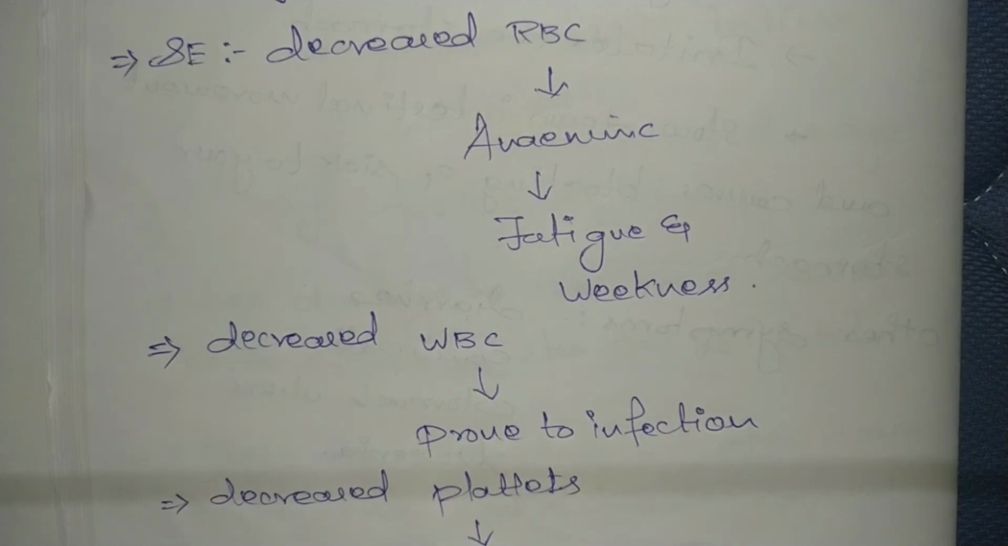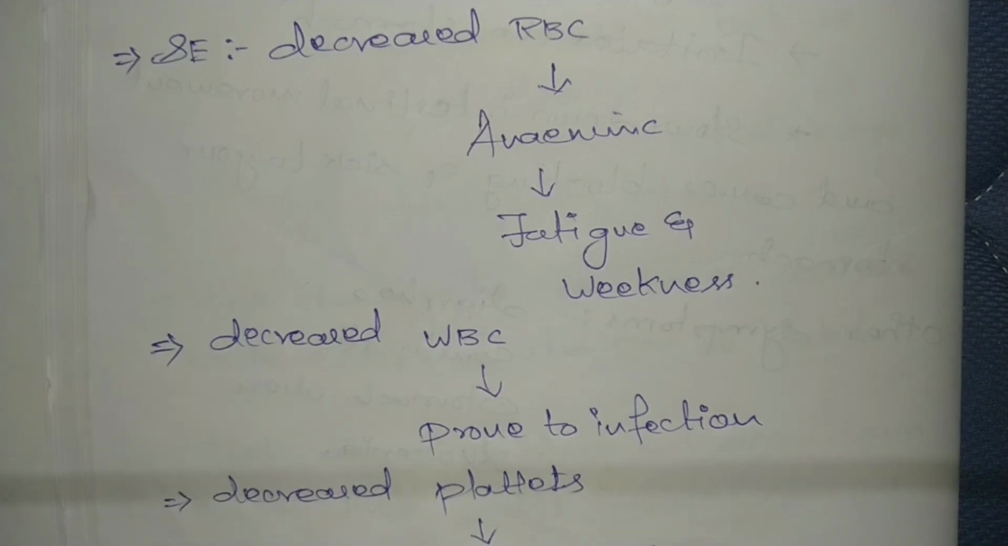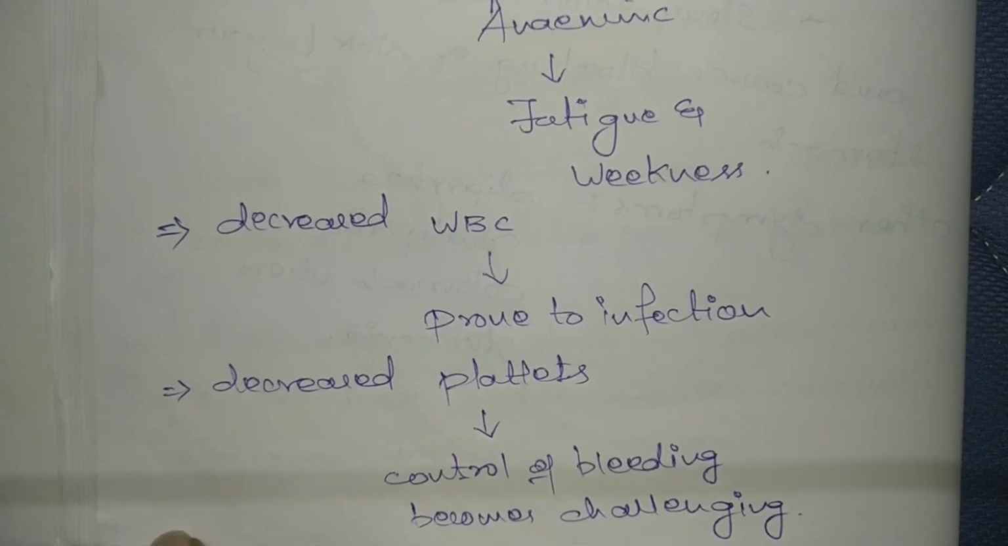The side effects in the hematological system are decreased RBC, decreased WBC, and decreased platelets. Decreased RBC causes anemia, which leads to fatigue and weakness. If there is decreased WBC, that is white blood cells, the person becomes prone to infections. In case of decreased platelets, the control of bleeding becomes challenging.